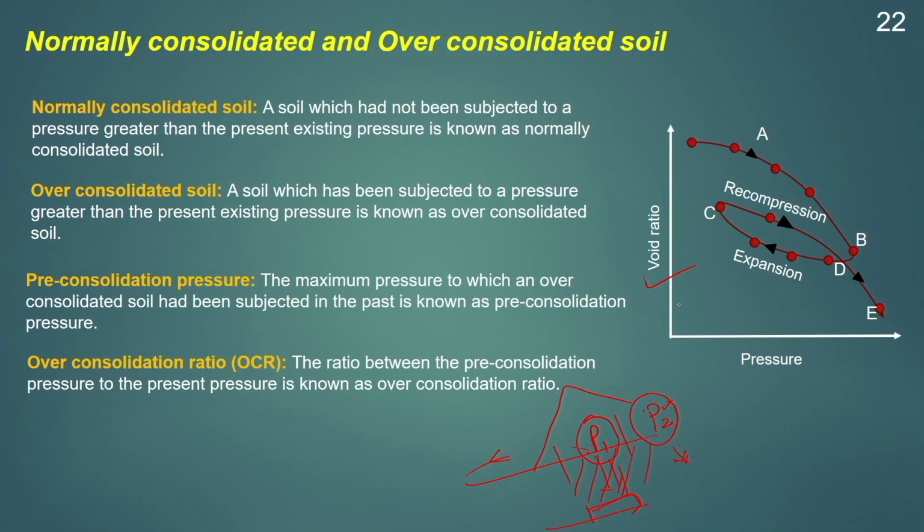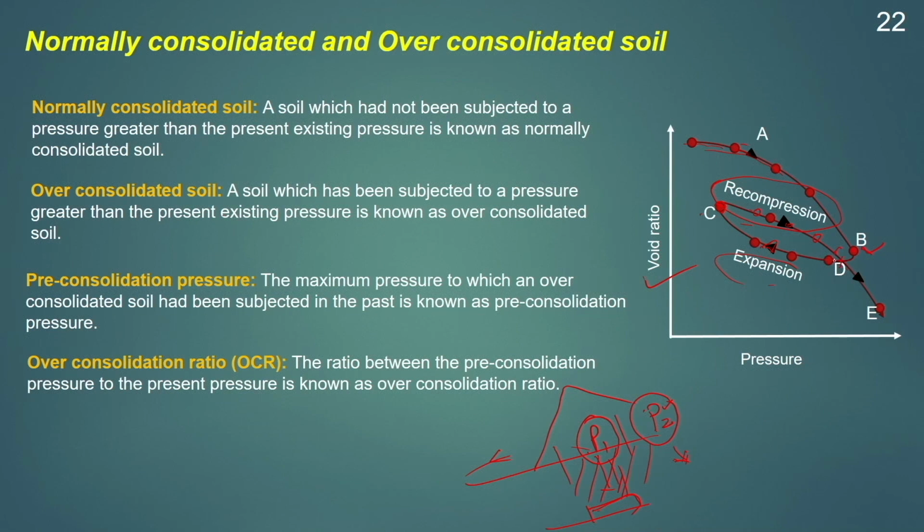We can see from this diagram, this void ratio pressure diagram, take a soil sample and apply gradual loads to the soil. So, soil has been compressed from A to B. Once we reach the point B, then we will start to remove the load. The volume of the soil will increase. Since the volume of the soil will increase, this will be known as the expansion curve. Then after reaching the point C, again we will reload the soil. As we reload the soil, again the volume of the soil will decrease. So, this part is known as recompression. The portion CD is known as the recompression curve.